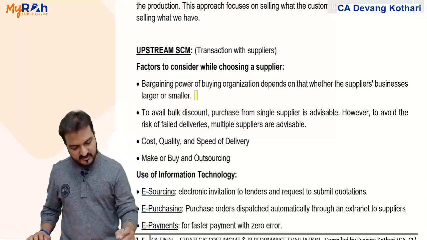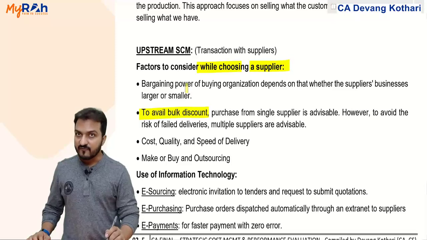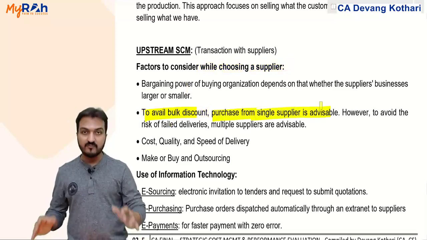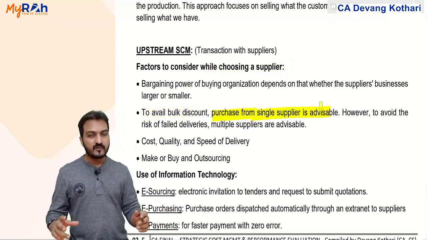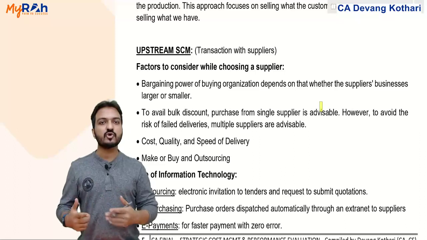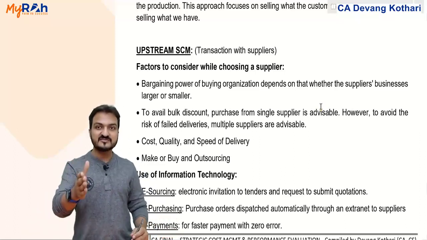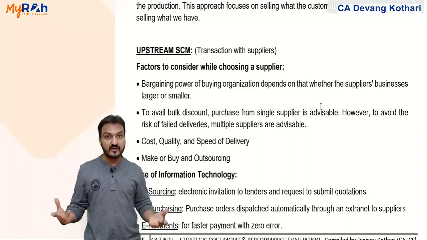Also, what matters while choosing a supplier is whether I want bulk discount. If I want bulk discount, then I should purchase everything from a single supplier so that my order is a bulk order. But in that case, there is risk of not getting the delivery on time. Maybe if this one single supplier is not able to deliver, then my production will get stuck up, will get halted.